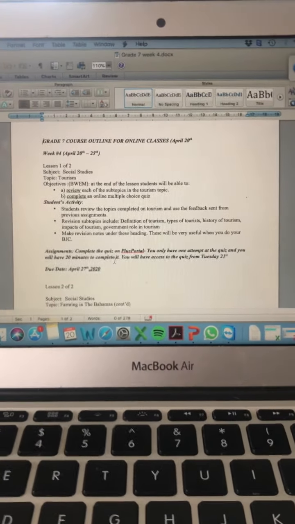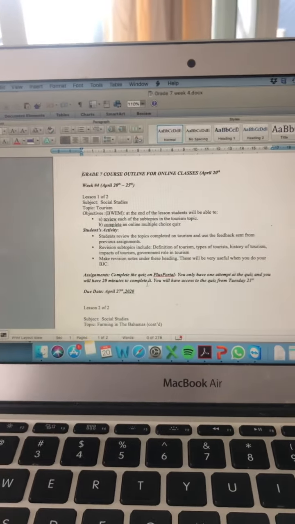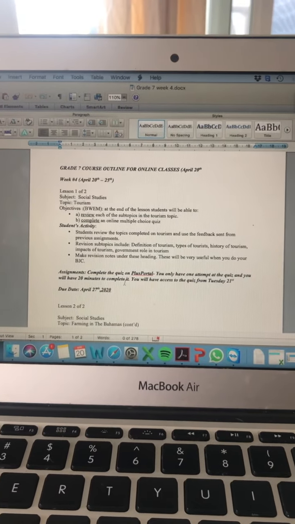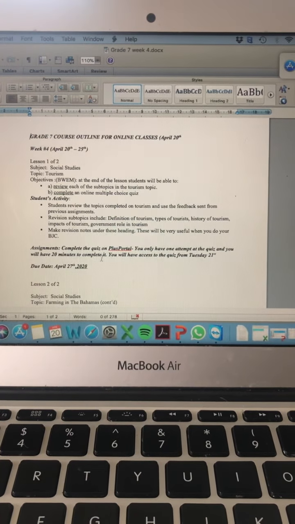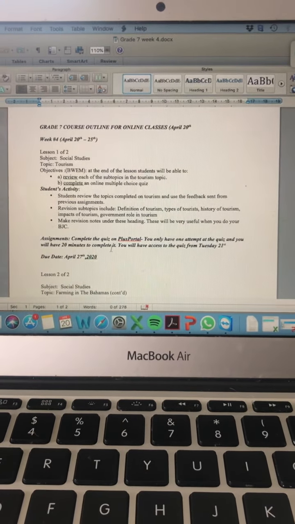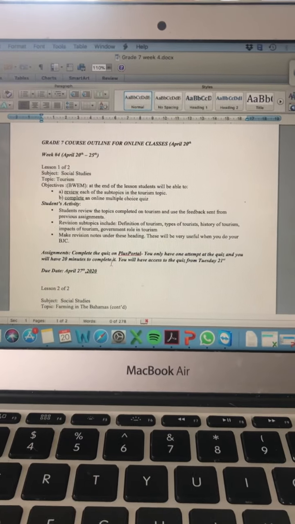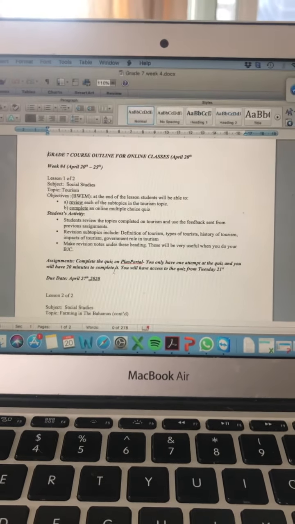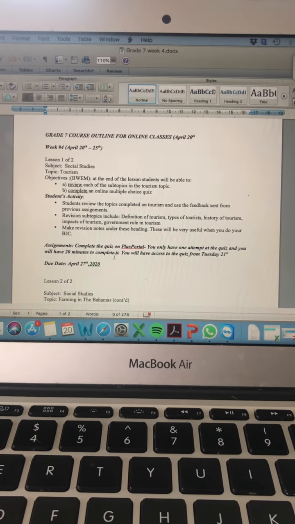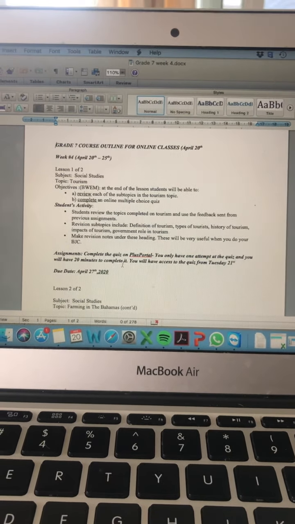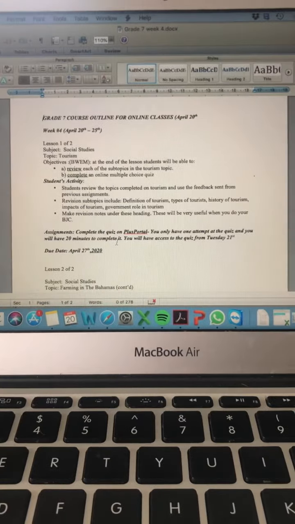That'll put you in a great position so that you can complete the quiz on Plus Portal, okay? Now, there are different ways of accessing it, and I've not made it available to you yet, but it will be in the next couple of days, so you've got a chance to review that now. You can find it in your calendar, in the coursework, click on the class, go from there.